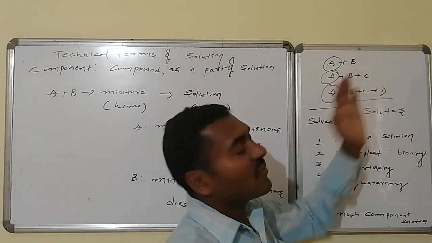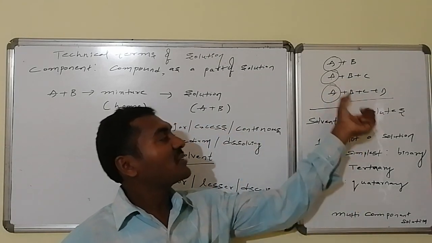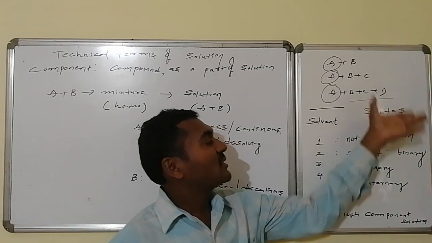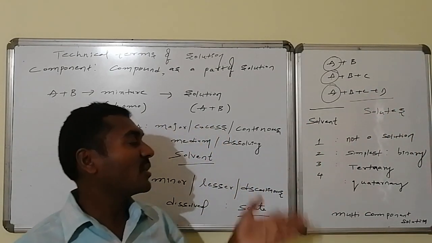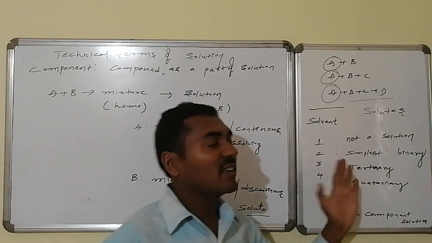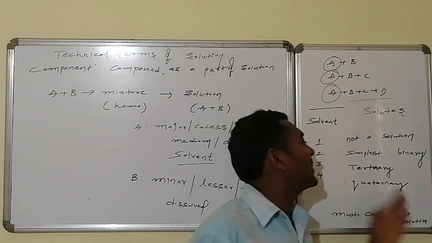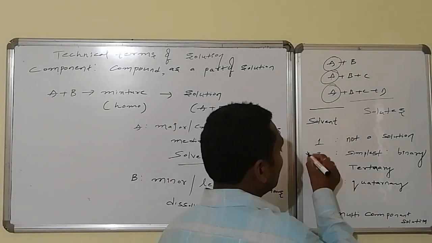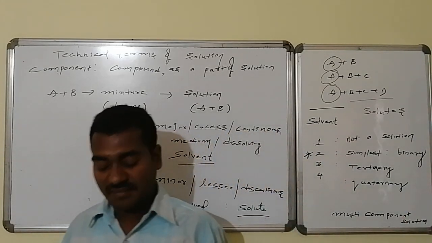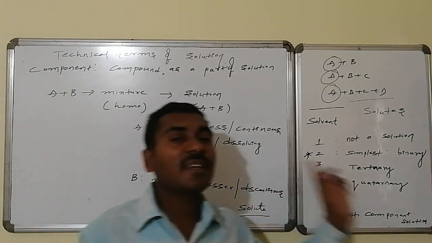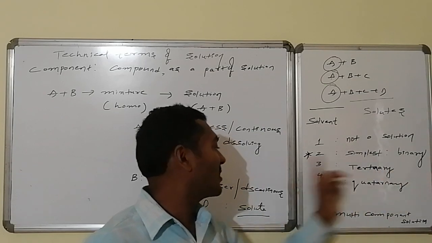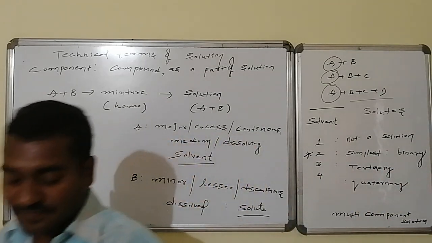Similarly, there are the minimum to maximum number of components, the number of major components and the number of minor components, and on the basis of the number of components, the solution is binary, ternary, quaternary, pentanary, or multi-component. The most important solutions at the primary stage of discussion are binary solutions. In the next part, we will discuss classification of solutions on the basis of the physical state of the solvent as well as the solution.